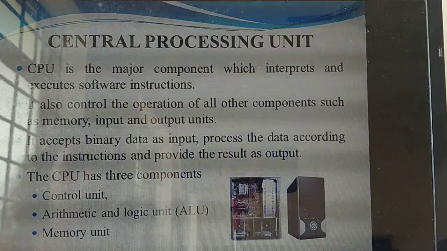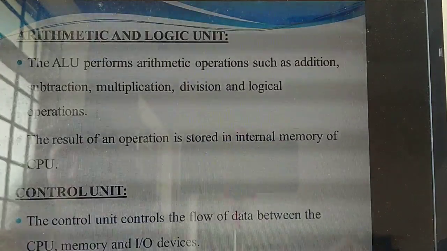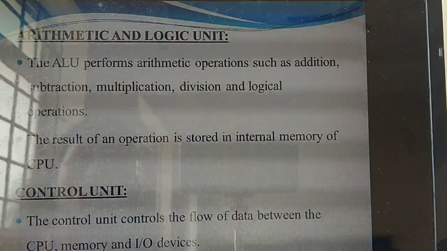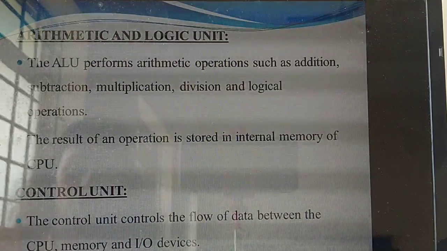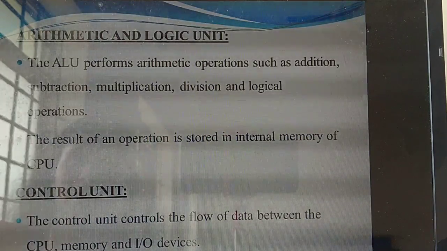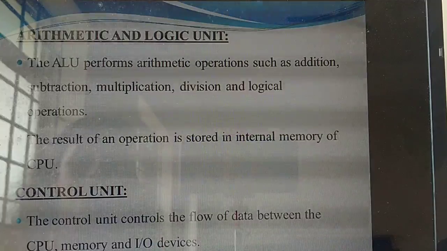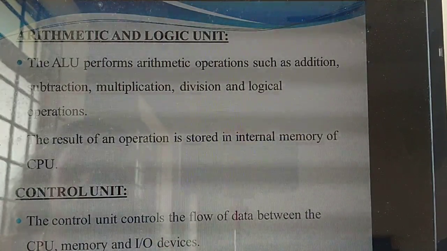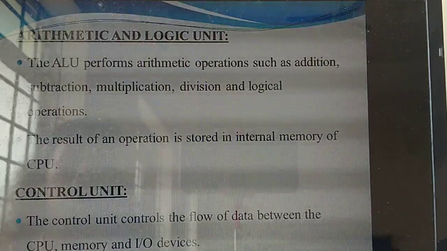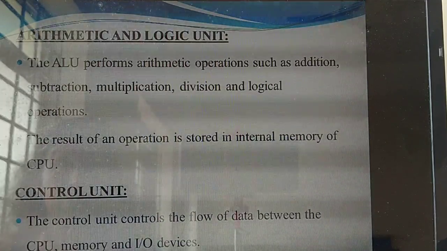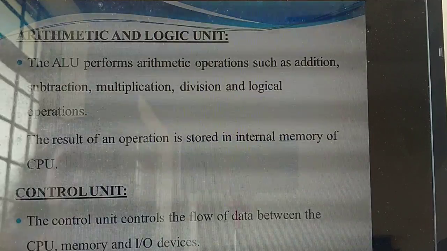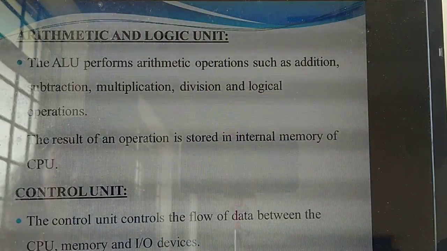The name itself says it has arithmetic operations. What are the arithmetic operations you have studied in mathematics? Addition, subtraction, multiplication, division. Logical operations are nothing but true or false. That is a logical operation. So this is performed by the ALU.